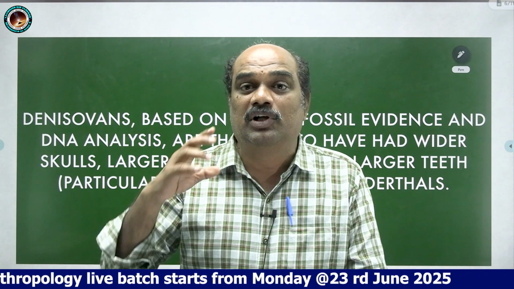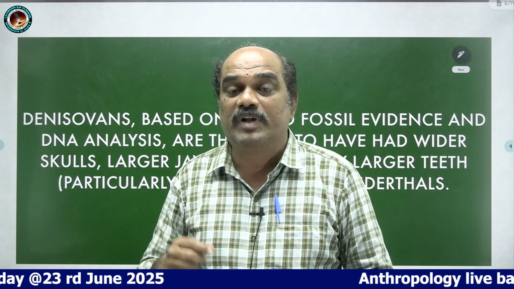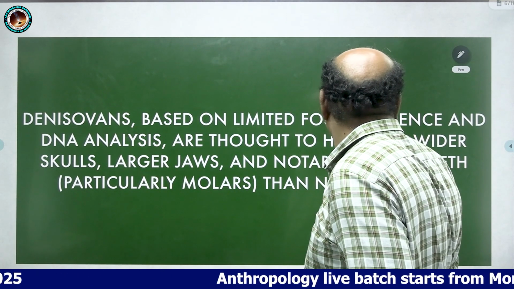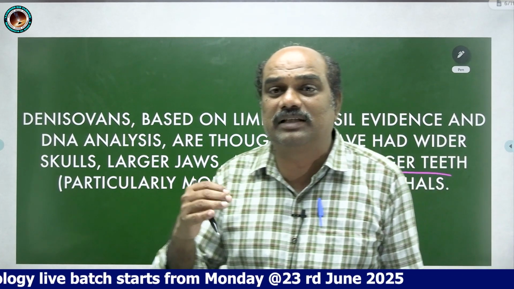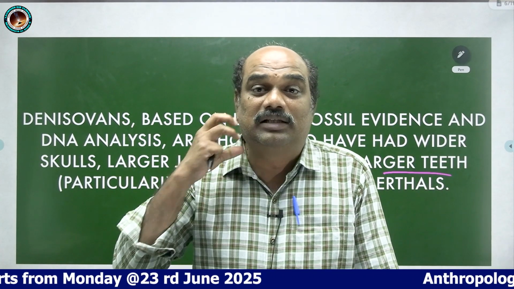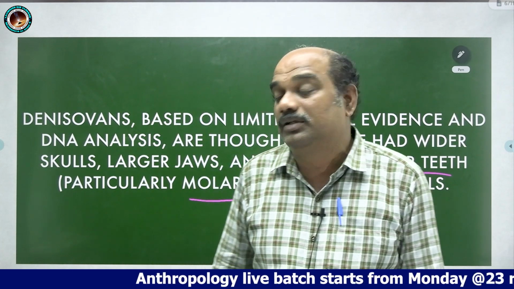Denisovans are the people with larger skulls, larger jaws, and larger teeth, particularly in terms of molars. So incisors, canines, premolars and molars. The size of the molars is bigger. Larger molars are present in the Denisovans.